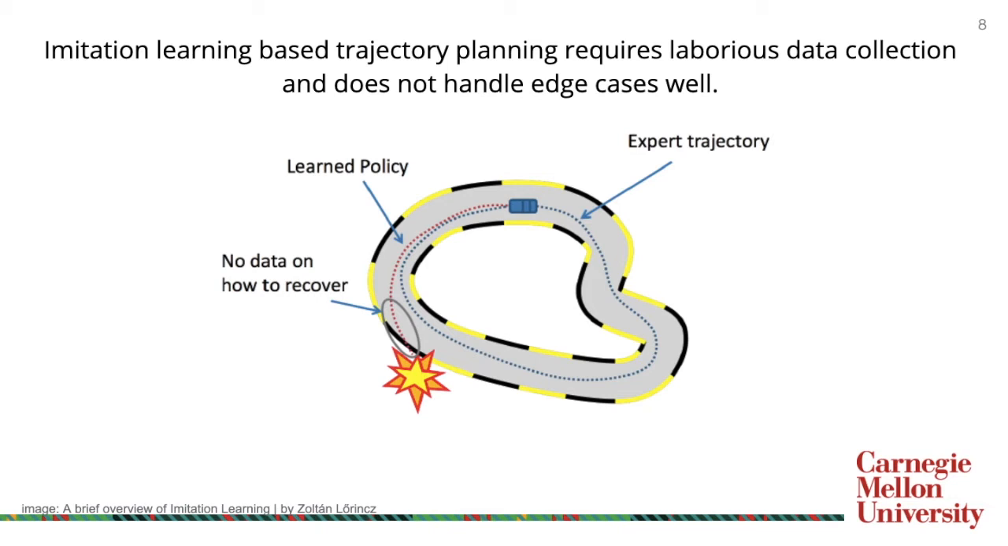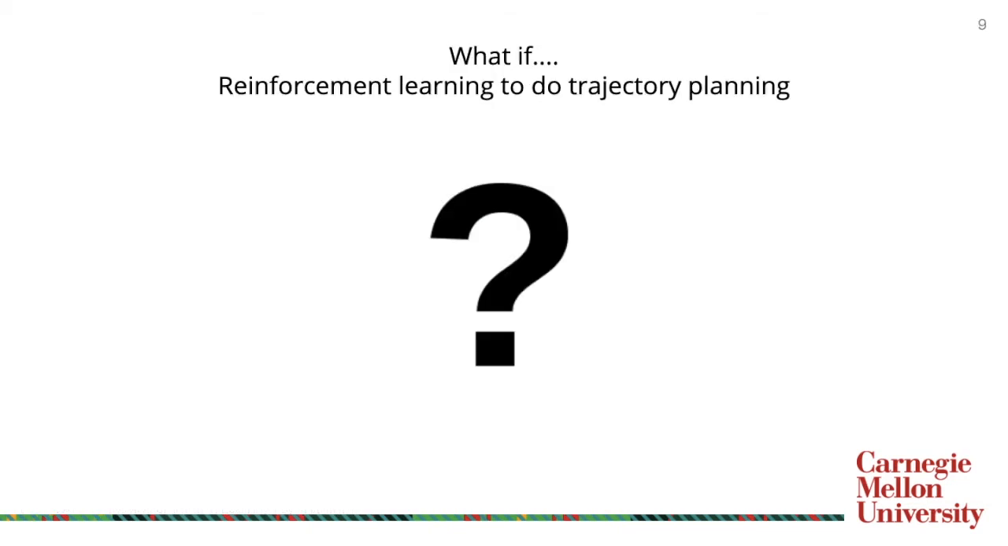Past research has proposed imitation learning to plan a trajectory. However, the problem with imitation learning is that expert data must be hand-collected, which is a laborious task. Furthermore, the training data will likely not cover too many edge cases, such as near-crash scenarios. So we ask, what if instead we use reinforcement learning to do trajectory planning?